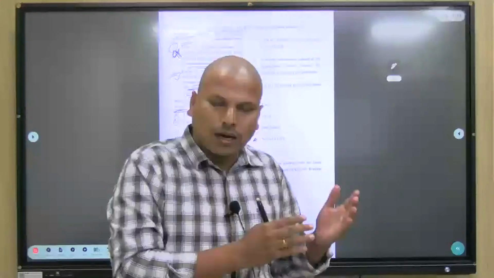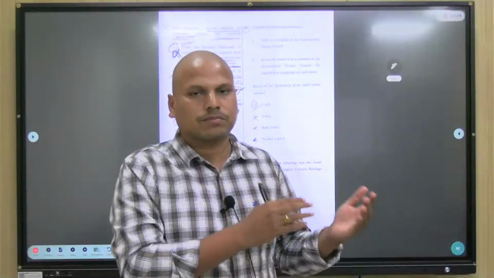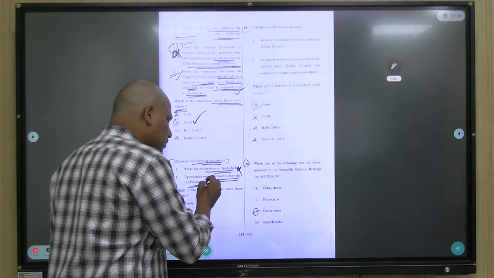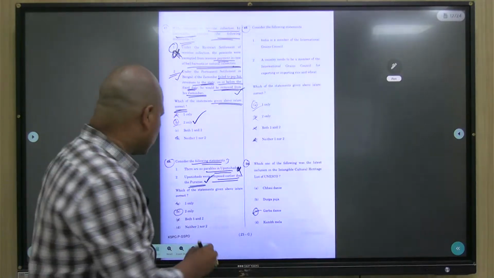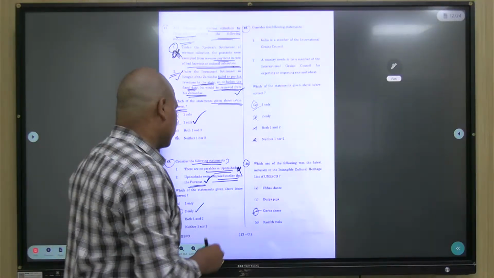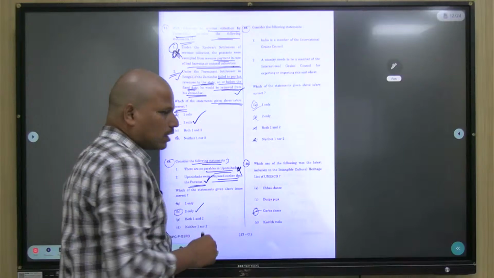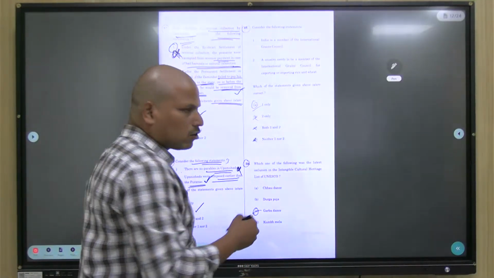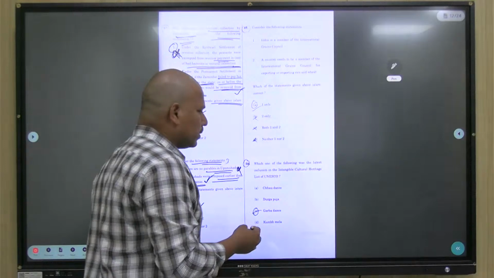So by that logic, Upanishads were composed earlier than Puranas. It stands correct, so 2 is correct and 1 is wrong.